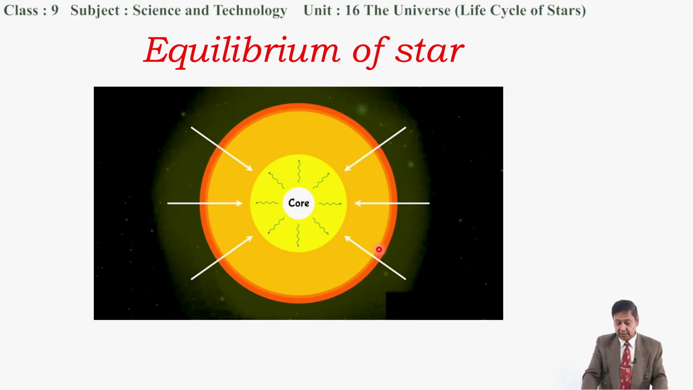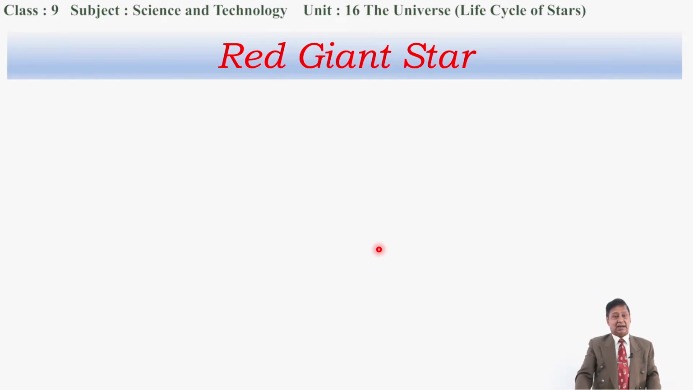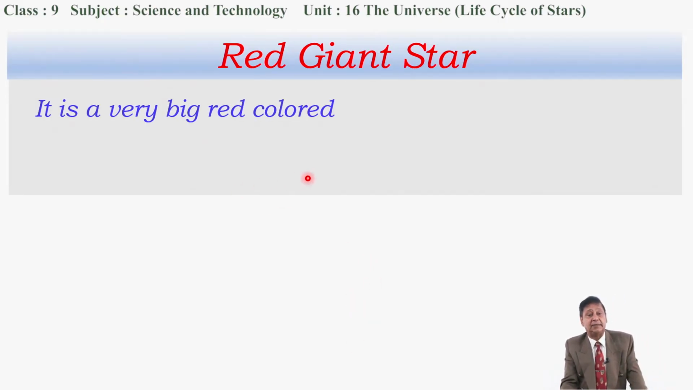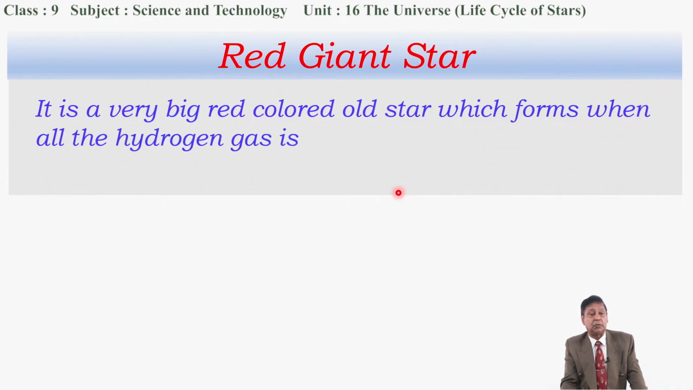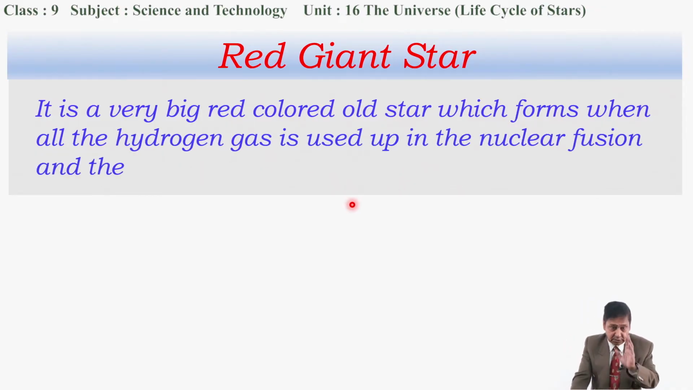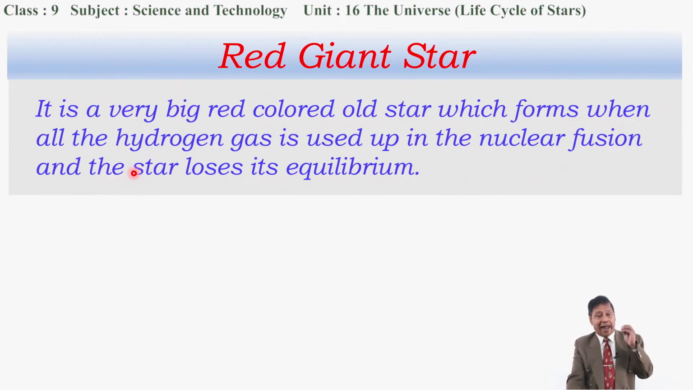Now I want to talk about the red giant star. What is it exactly? It is a very big red colored old star which forms when all the hydrogen gas is used up in the nuclear fusion and the star loses its equilibrium. When all the hydrogen gas is used up, then no more nuclear reaction takes place in its center. Then nuclear force is dominated by gravitational force. Now everything tends to go to the center, and helium formed by the nuclear reaction comes into the center, and the contraction becomes more in the center.